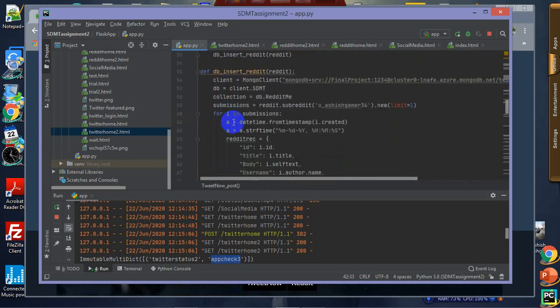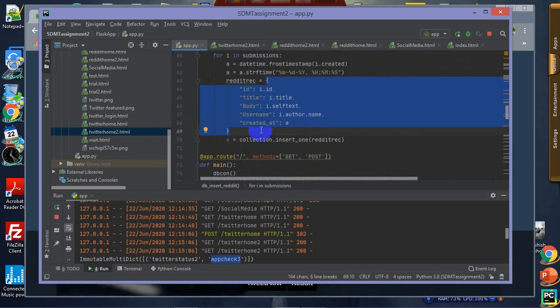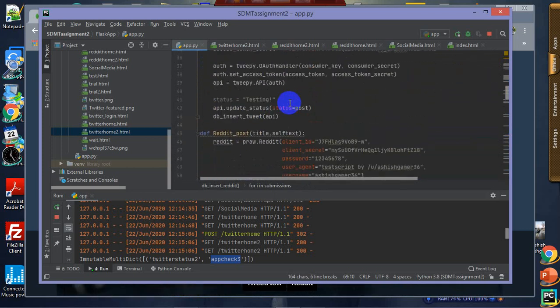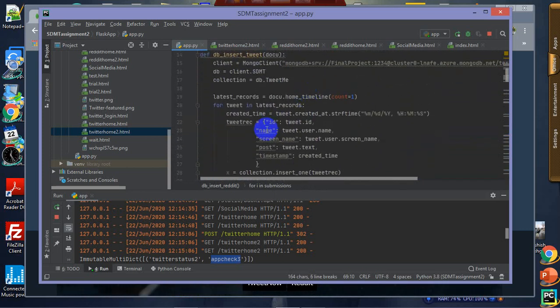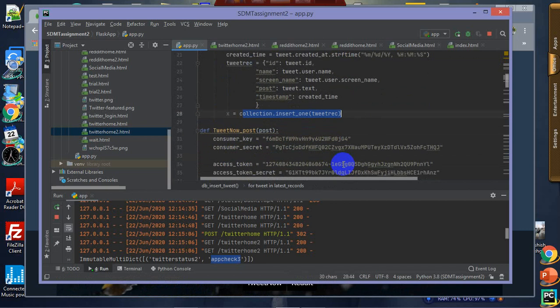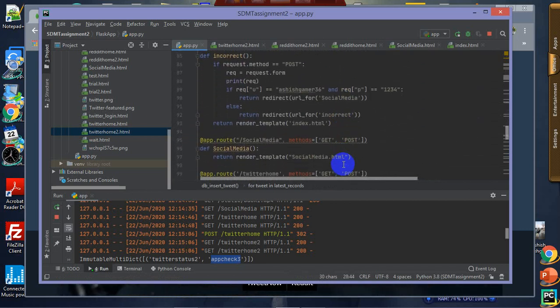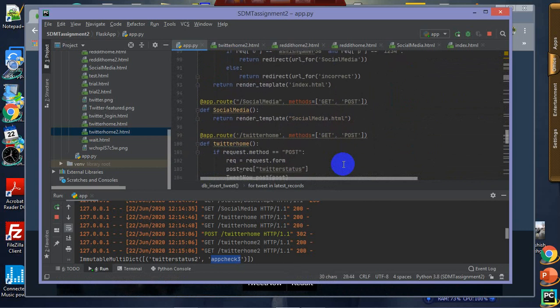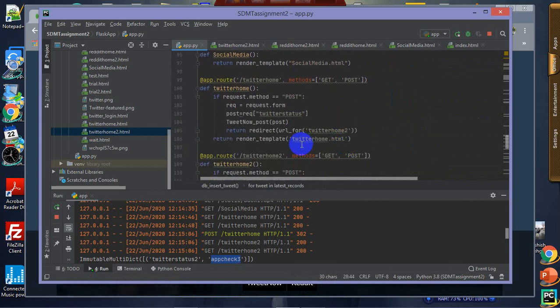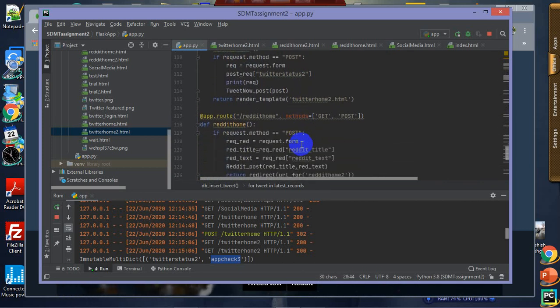Similar thing happens with Reddit too. Here is how I create my JSON document, and there is one more document, this is my Twitter document, and this is inserted into my database. It's kind of self-explanatory, easy to code and easy to learn. If you have any questions, you can post them under this video. I am happy to answer them.